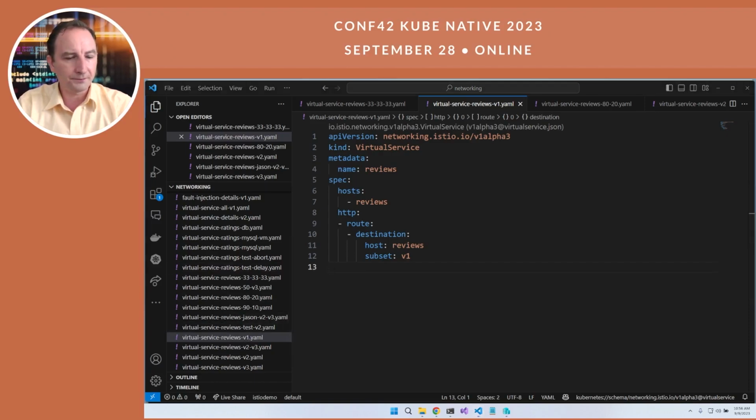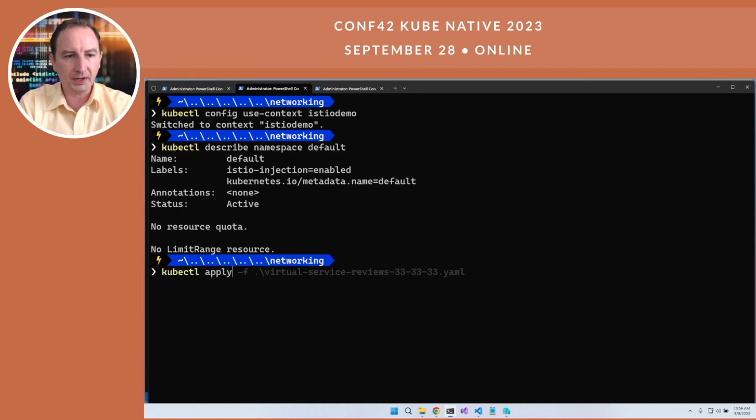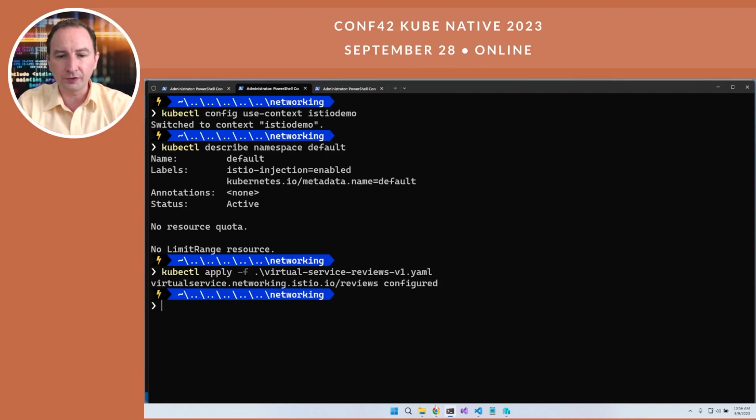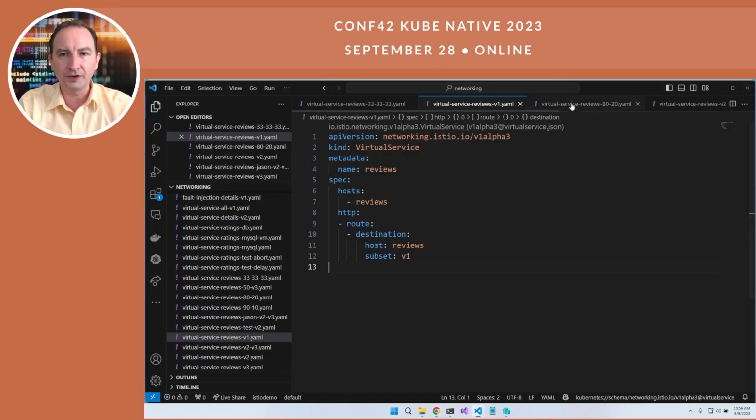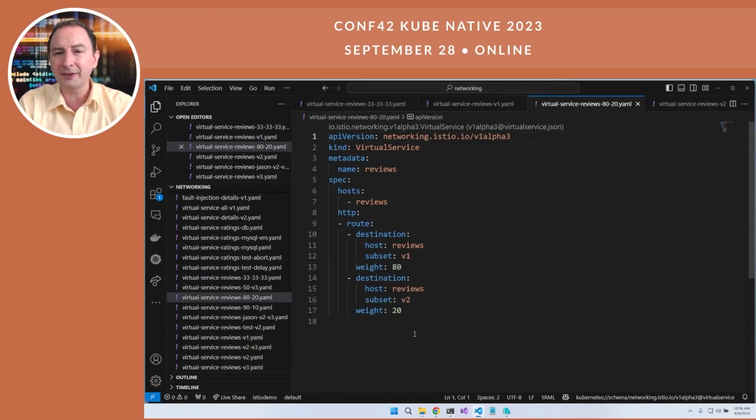So let's kubectl apply -f virtual service reviews. We'll do v1. And now all of our traffic will go to version 1. We'll see that we now have no stars, no matter how many times we refresh it. Excellent. Now, we want to start routing traffic to version 2, but we only want to grab, say, 20% of the traffic. Let's make sure that version 2 works as expected.